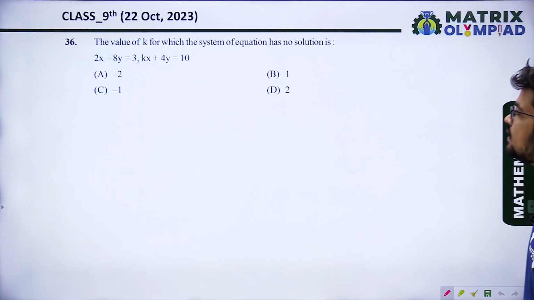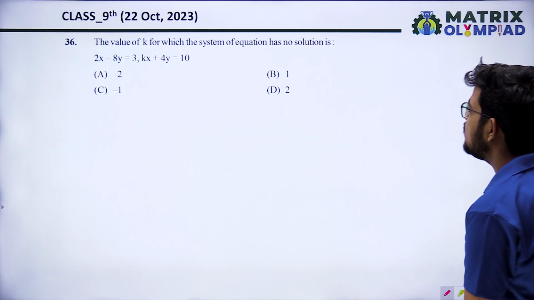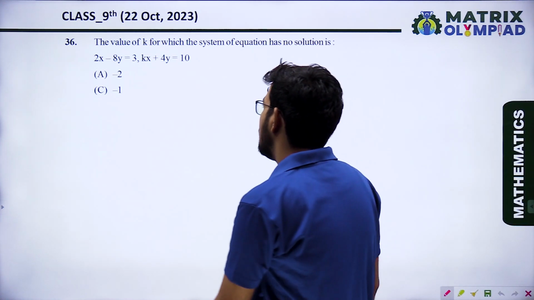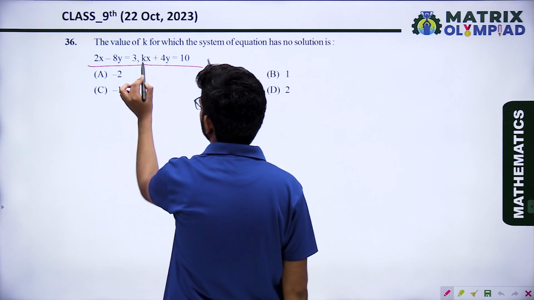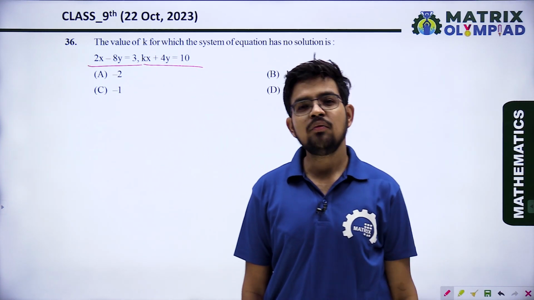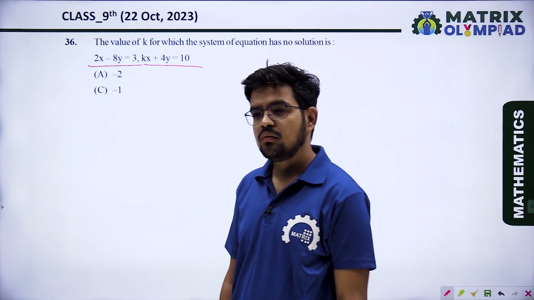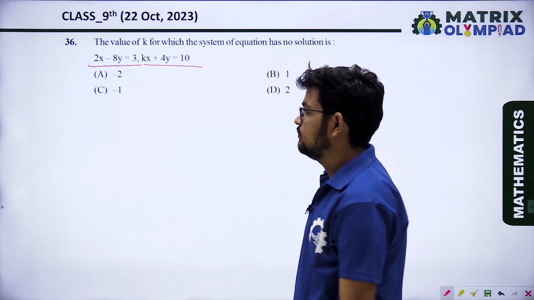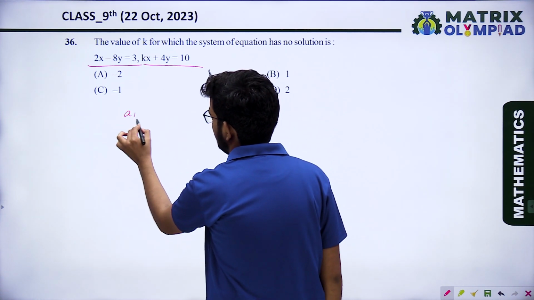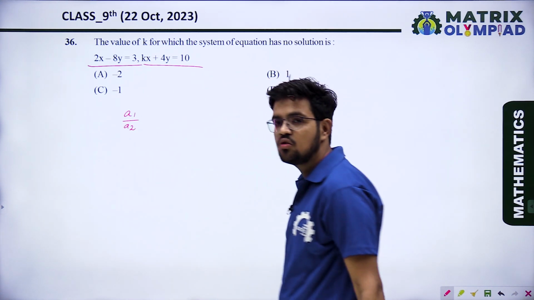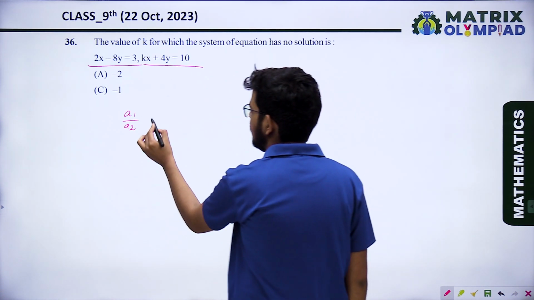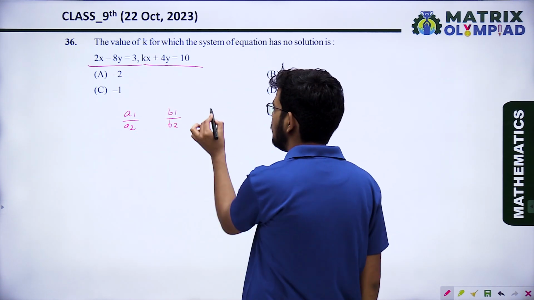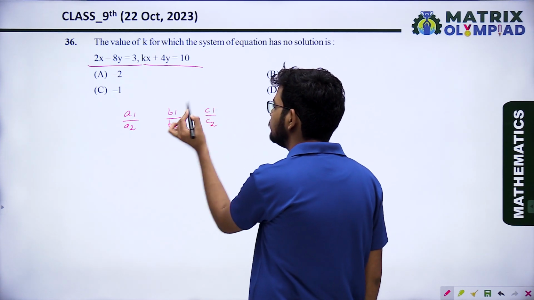The next question: the value of k for which the system of equations has no solution. So these are a pair of linear equations. If we take the ratio of the coefficients of x, the coefficients of y and the constants: the ratio of the coefficients of x is a1 upon a2, the ratio of the coefficients of y is b1 upon b2, and the ratio of the constants is c1 upon c2.